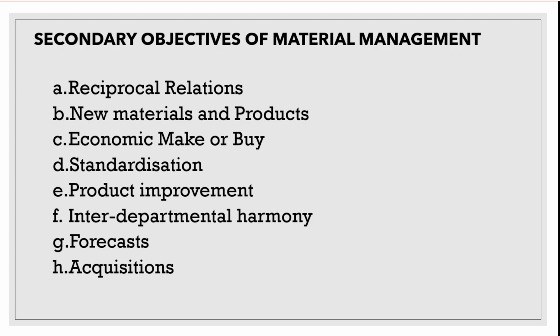Economic make or buy. Sometimes it will be better to make it rather than buying it from a secondary source. It will be viable for you to make the product at a much lesser cost compared to buying it from a third party.